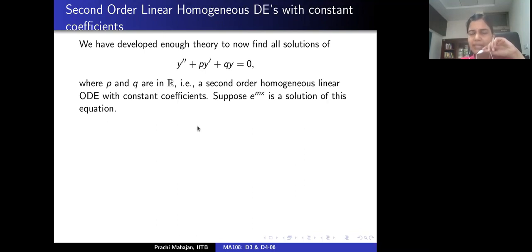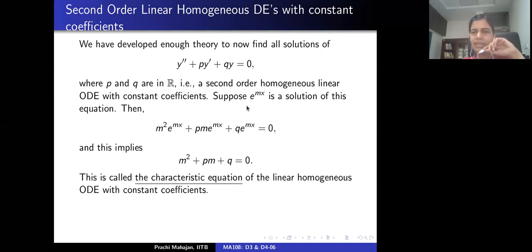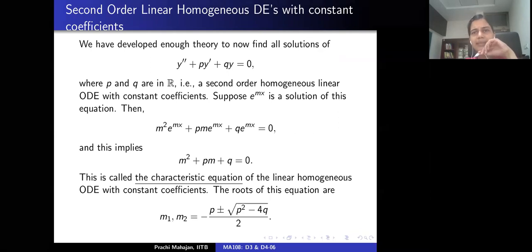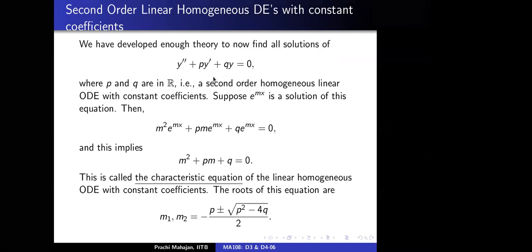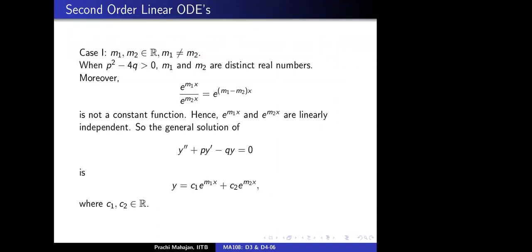So in that special case, one is able to write down the entire solution space in this manner. You start with exponential mx, you solve the characteristic equation, and you can write down the solution space. Things are much simpler in this special case, is all that we want to emphasize at this point. Okay, all right.